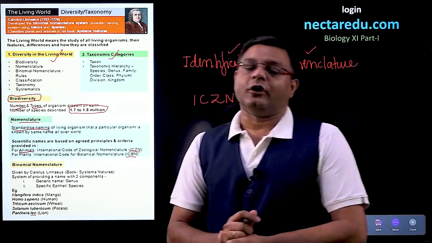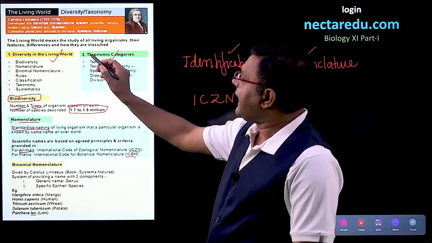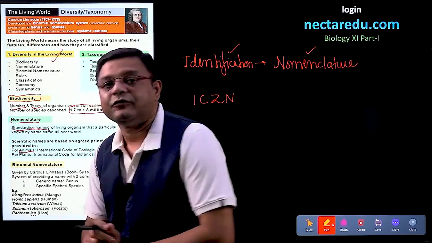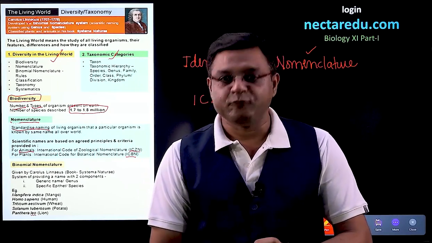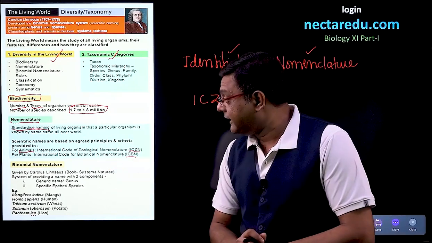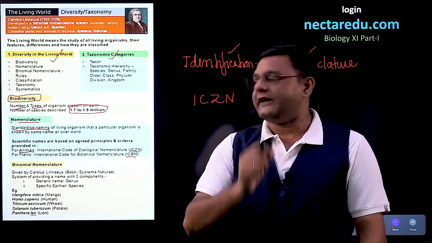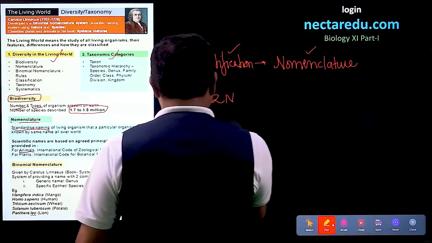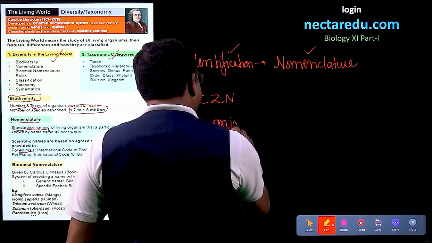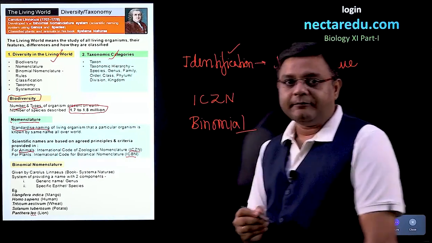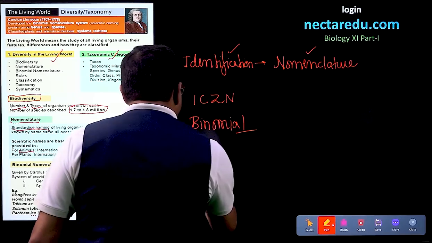Now, for doing this nomenclature, what is the process which we follow? That process was given, as we said in the initial part, by Carolus Linnaeus, and that particular process is called binomial nomenclature. Now, in this we will see what exactly is binomial nomenclature. So, starting with the very basics, the word binomial means two. So, whenever we name a living organism, how will we name it? We will give two words to it.